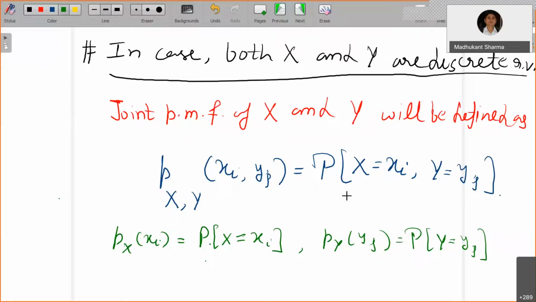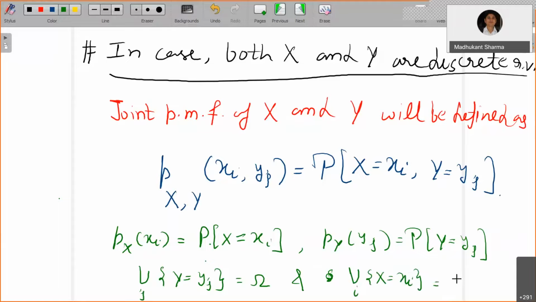Okay. Similarly, what we have done previously is, if you take the union over j of Y equals yj, then that will certainly give the full sample space omega. And similarly, the union over i of X equals xi will define the complete sample space omega. We use this fact to find out how the individual PMF is related to the joint PMF of X and Y.